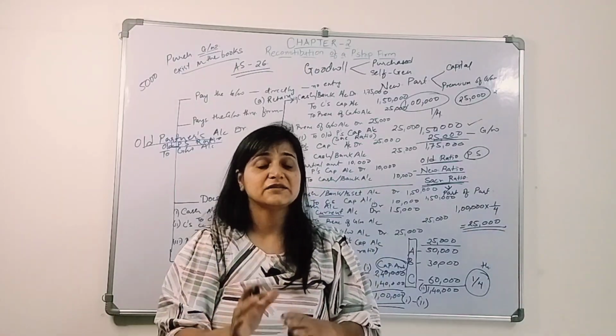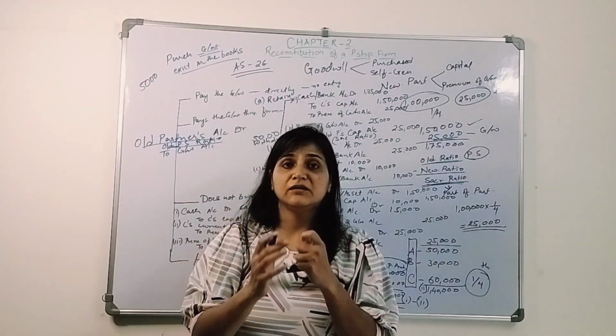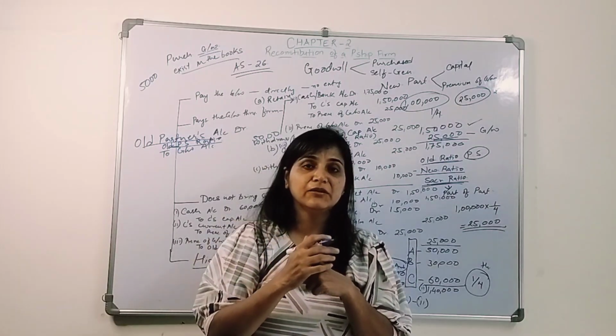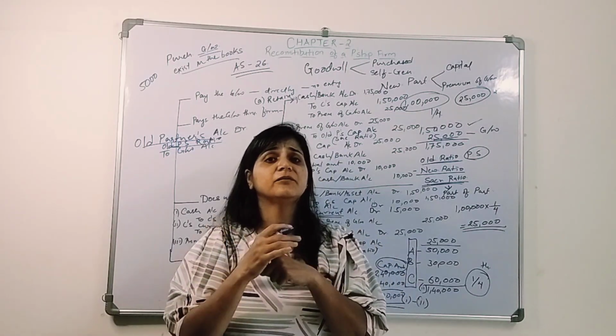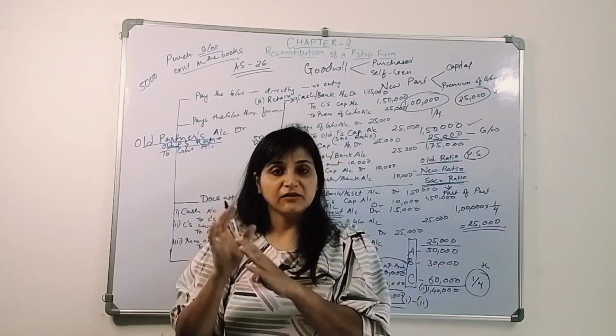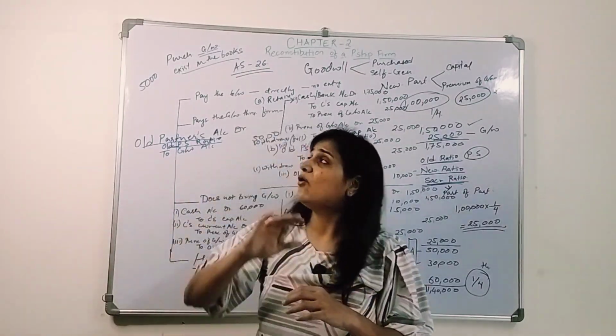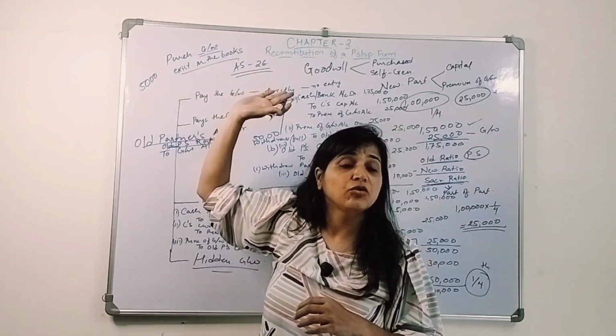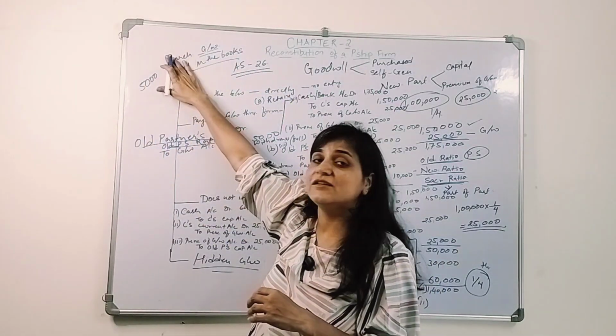Just understand that when a new partner brings in the premium amount of goodwill, that premium will be shared between the existing old partners in their sacrificing ratio. And if goodwill already exists in the books, you first need to close that goodwill account.